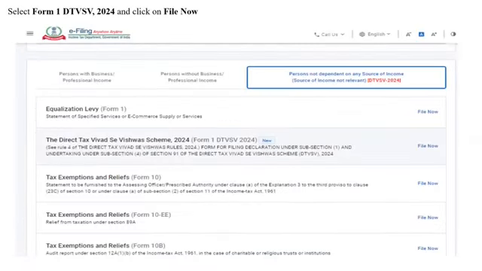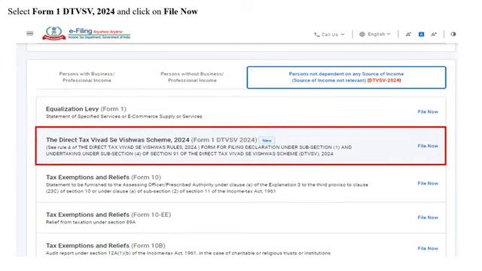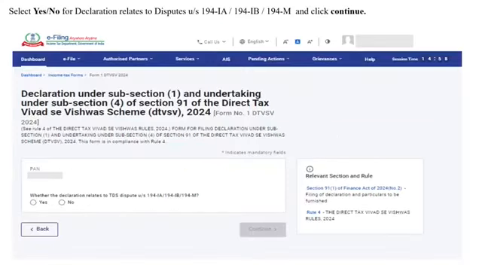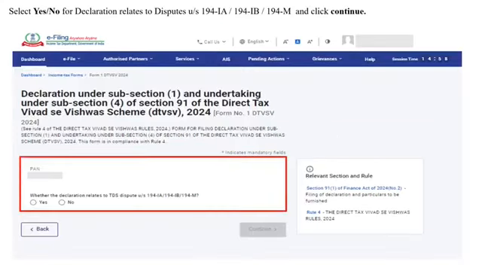On the File Income Tax Forms page, you can search for Form 1 DTVSV 2024. After having selected the form, you can click on File Now. You are required to select Yes or No for whether the declaration relates to TDS dispute under Section 194IA, 194IB or 194M. If Yes is selected, choose Financial Year, Filing Type and click on Continue.